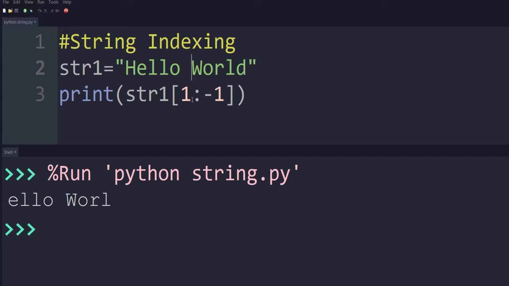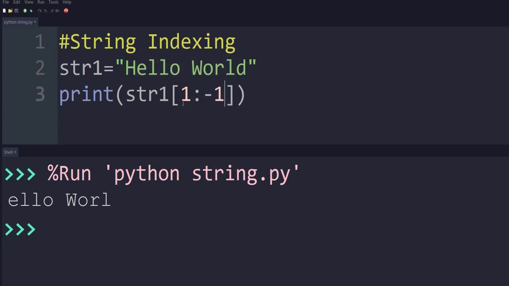Here the character H has index 0, this has 1. So starting with 1, and the higher value is not included, it will go till L, that is ELLOWORL.